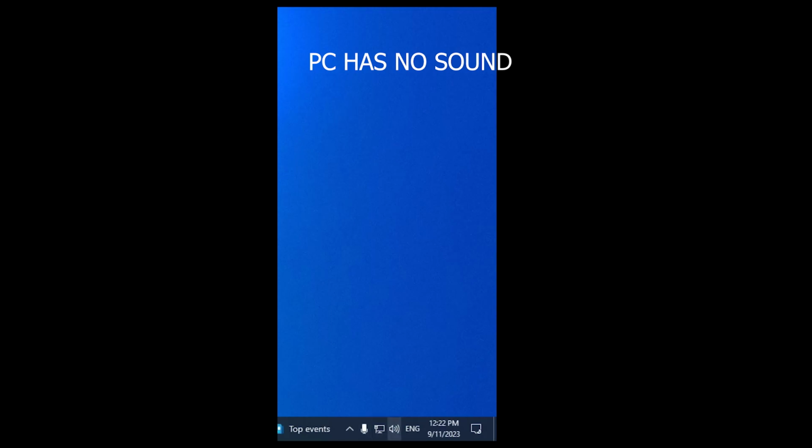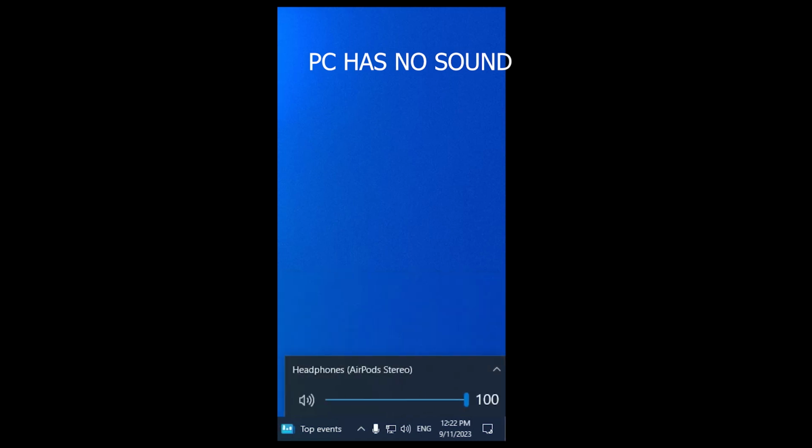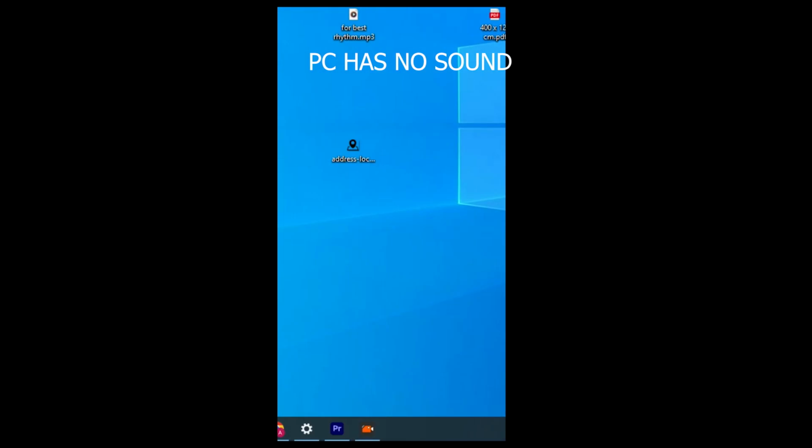PC has no sound. Let's fix it. Right click on the PC sound icon and here you will get some options. Select the sound system you have installed on your PC as default. There is no default sound system. This one is my AirPod and the other one is for plug-in stereo sound.